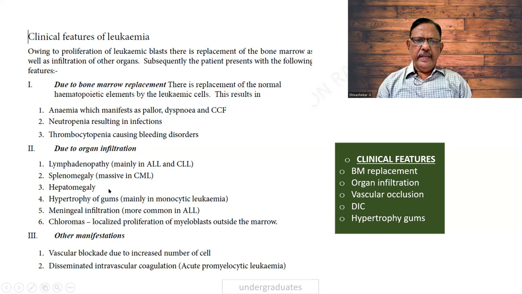Organ infiltration, there can be hepatosplenomegaly or sometimes lymphadenopathy. Hypertrophy of the gums is seen in AML M3. The other manifestations can be vascular blockade due to the increased number of cells, or DIC, disseminated intravascular coagulation. Chloroma is a leukemia in a soft tissue.